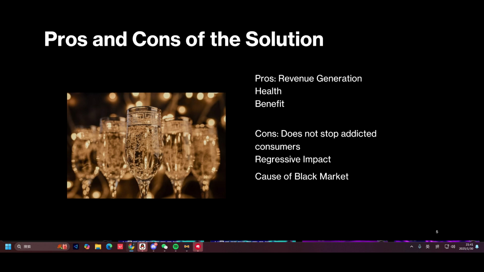Alcohol is an addictive product, and adding an indirect tax will only stop the consumers who are not addicted, and that is not the vast majority of consumers consuming this product, which means that most consumers consuming this product are addicted to alcohol.